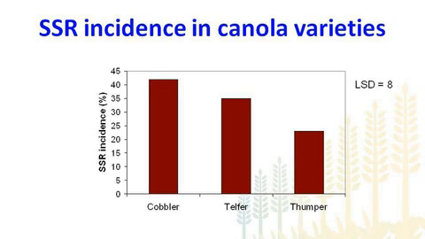So basically, Thumper is a late maturing variety. This reduction in disease in Thumper, either it is due to its lateness of the variety, and that would have actually caused the development of a late epidemic in this variety. And in reality, if the epidemics develop late in a crop, then there is not much time for the fungus to actually grow and cause a lot of disease. So possibly this may be one of the reasons that there wasn't much disease in Thumper, and secondly, it may be due to its genetic resistance, which we really don't know.